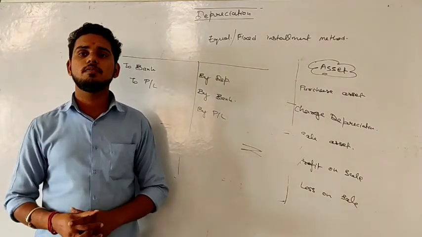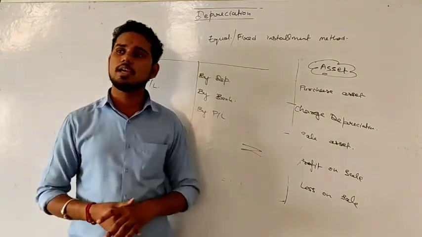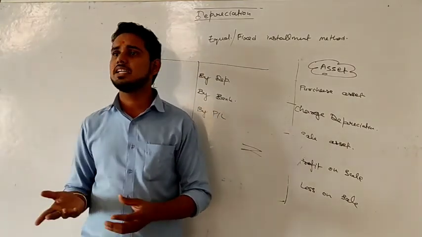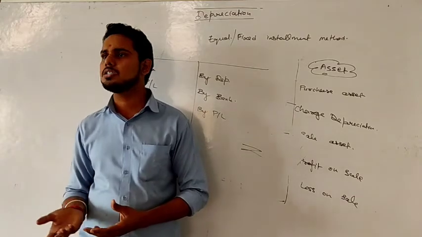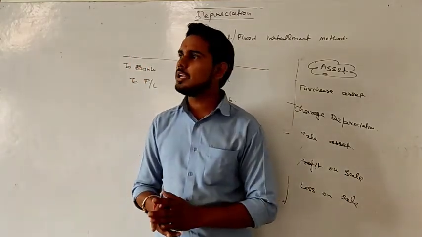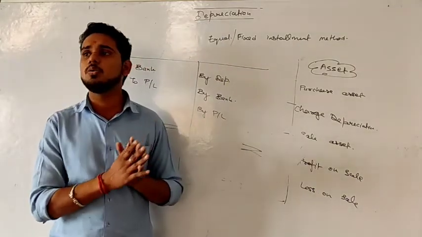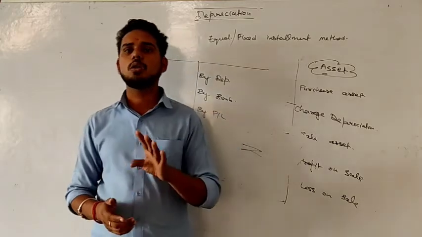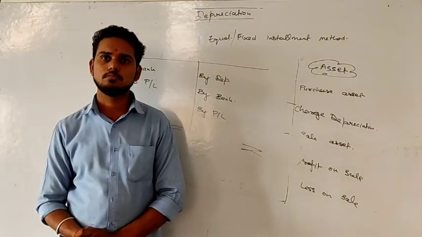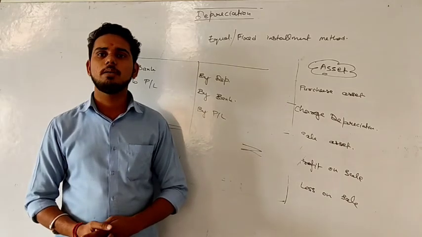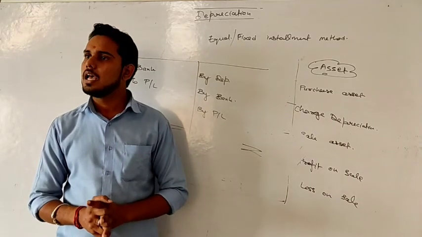So in this chapter we have to do this: a question will be given to you related to purchase of an asset and sale of that asset, and sale at profit or sale at loss. 4 to 5 years of data will be given, and you need to prepare the machinery account while charging depreciation for every year for those 4 years. Is it clear now? So in the next class we will see how we can prepare any particular asset account.